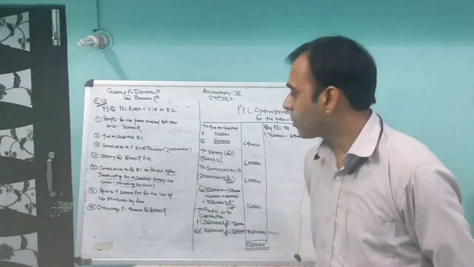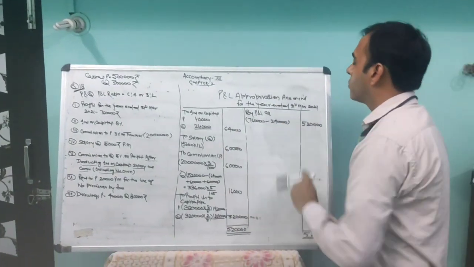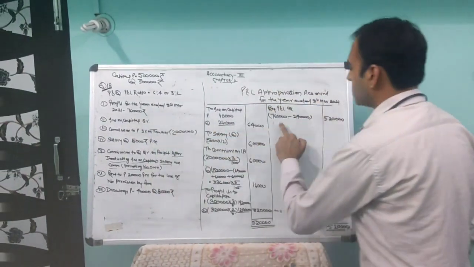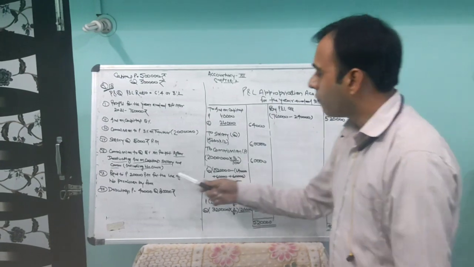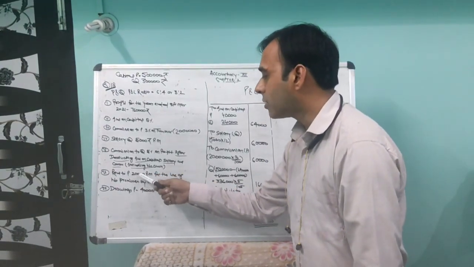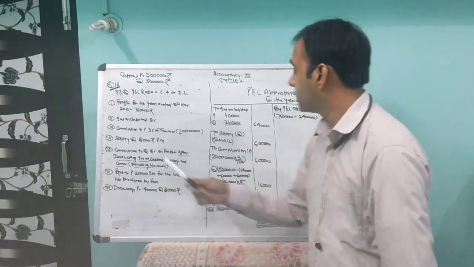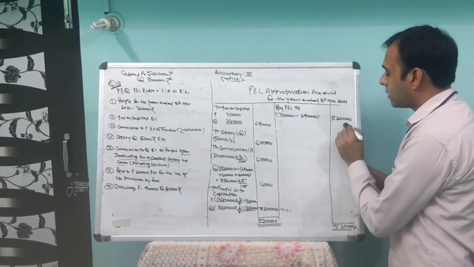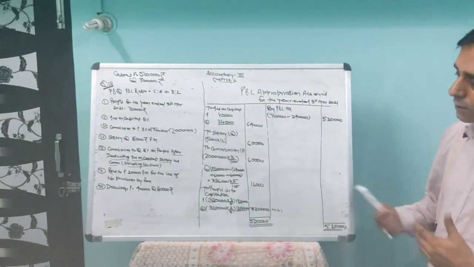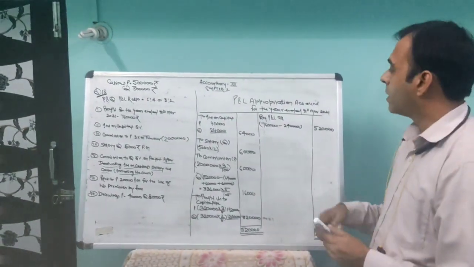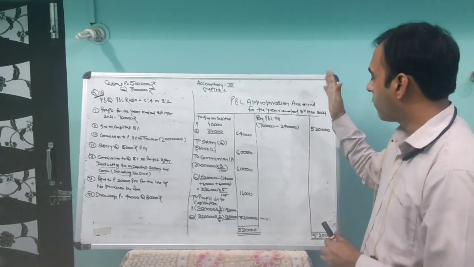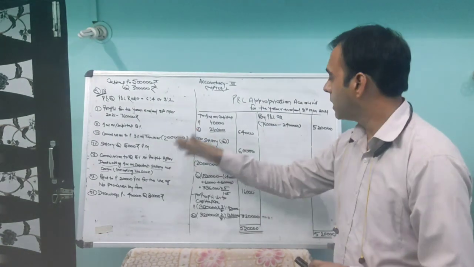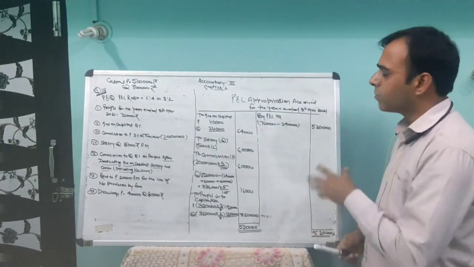Now we are making the profit and loss appropriation account for the year ended 31st March 2021. The profit is given as 7,60,000 rupees. From this profit, whatever you have to pay to P, 20,000 rupees per month for the whole year, becomes 2,40,000 rupees rent. That will be minus. The profit for P&L appropriation comes to 5,20,000 rupees. Another way, you can make a small P&L account. On the credit side of the P&L account you put the profit 7,60,000 rupees. To rent you pay 240, and the balance amount 520 will be transferred here. Both options are right.